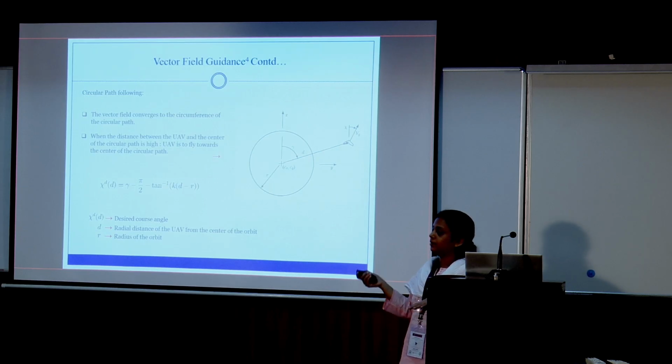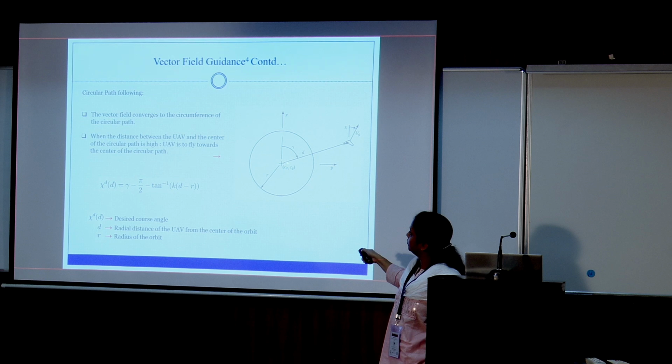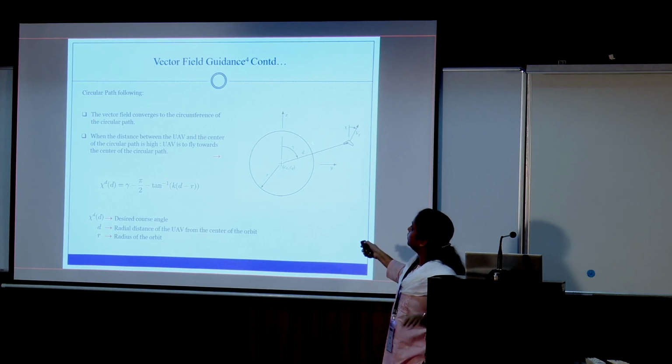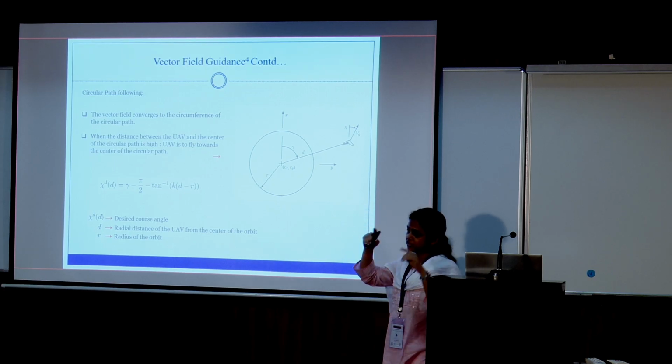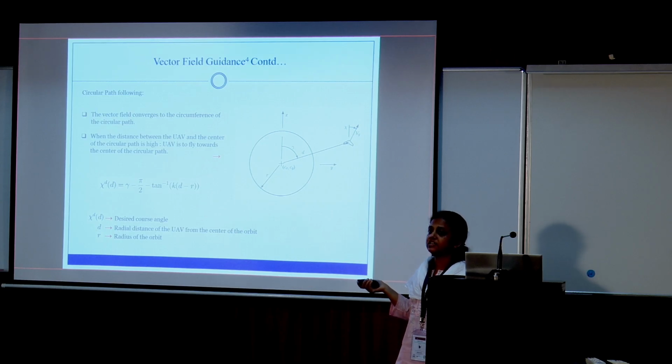Circular path convergence, okay, let me tell you the idea. Again, when it is very far, the orientation should be reoriented so that it is pointing towards the center of the circle. That will be the first way to converge. Again, when it is close by, then align with the common tangent, which is the small circular turn, and this is the circular path to be followed. In that way it will converge. So this is the first paper on this path convergence. But the limitation of this method was that it is only applicable for straight line convergence and circular path convergence. For elliptical and other shapes, there was some error.